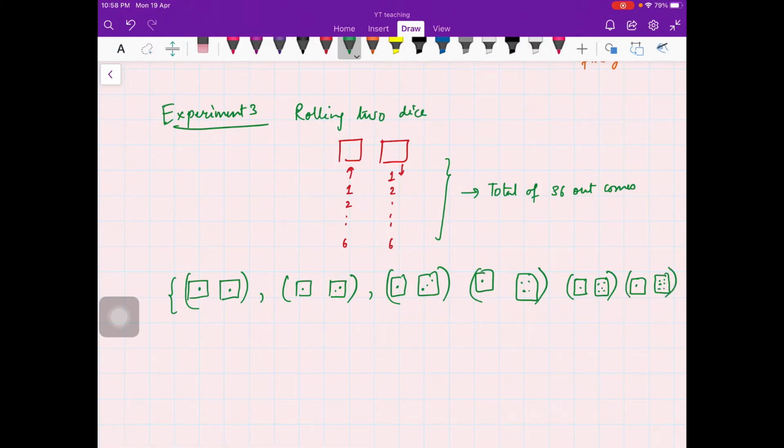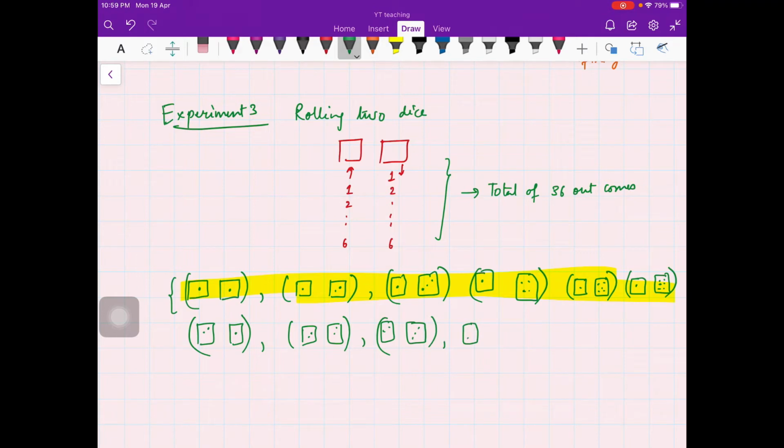These are the first 6. Then the next 6 have 2 fixed on the first dice: 2 and 1, 2 and 2, 2 and 3, 2 and 4, 2 and 5, 2 on the first dice and 6 on the second dice, and so on.